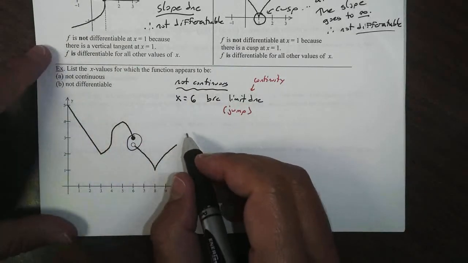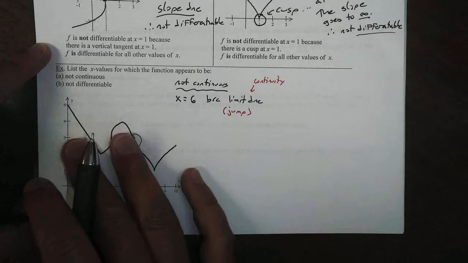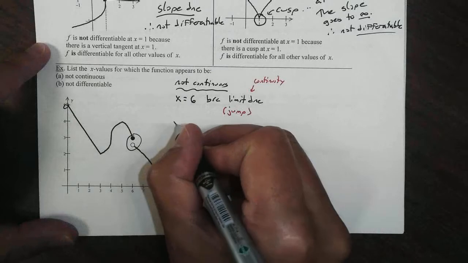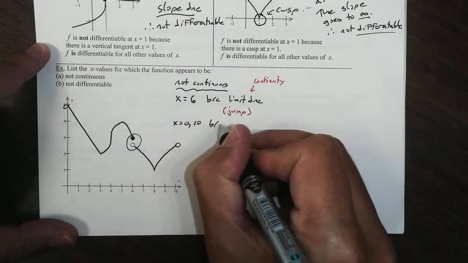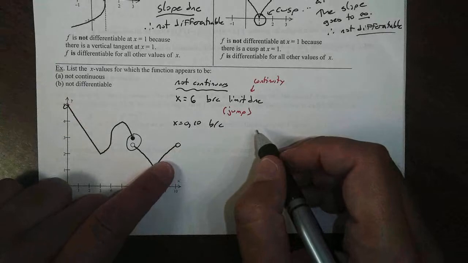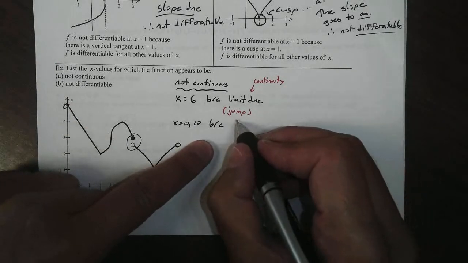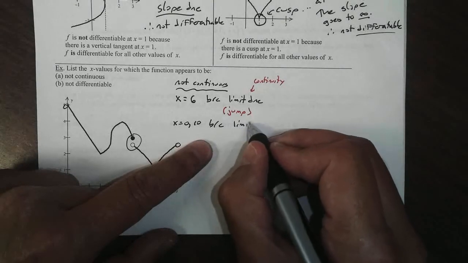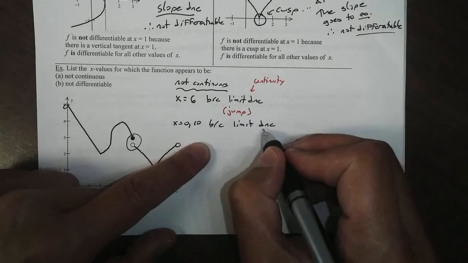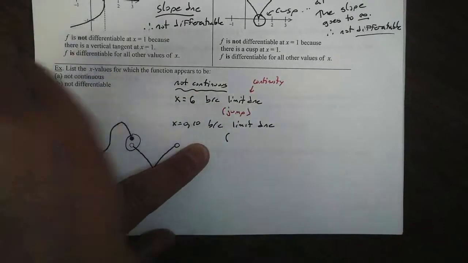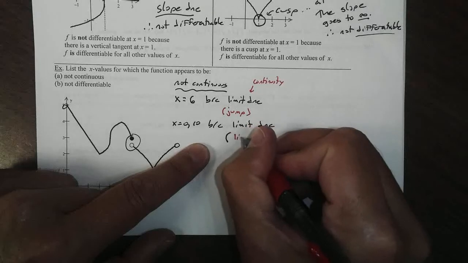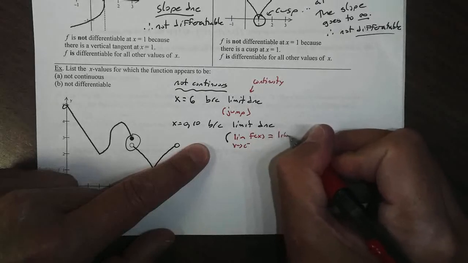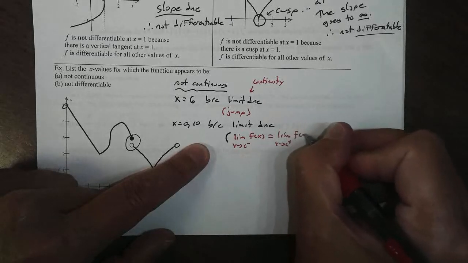Is there any other place where the function's not continuous? It doesn't look like it on the graph, but there actually are: at x equals 0 and 10. What's happening there? This is not continuous because the limit does not exist. Remember, for the limit to exist, the limit as we approach a number from the left has to equal the limit as x approaches that number from the right.